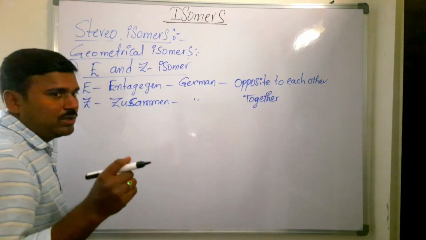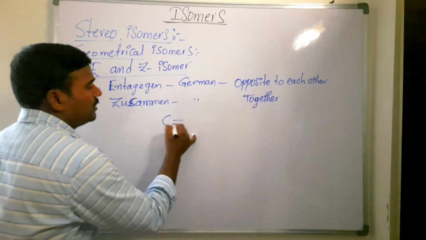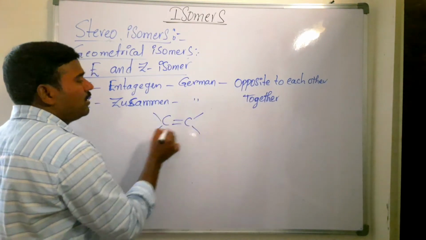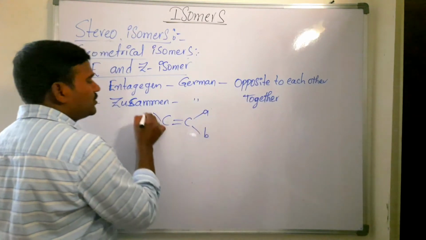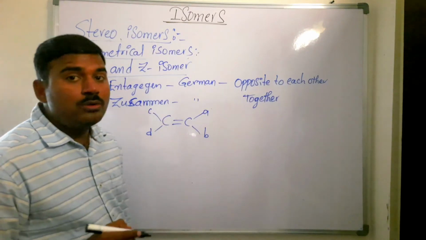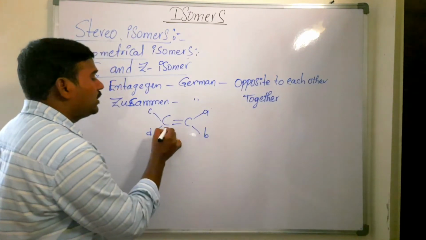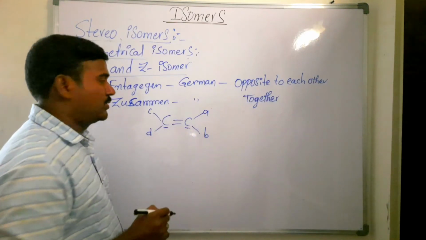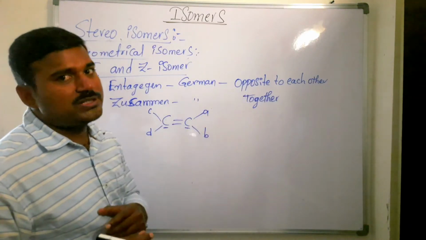We have to assign priorities here. The double bonded carbons are bonded with different atoms, say A, B here and C, D here. We have to give priority to the atoms on the double bonded carbons, which is the high priority and which is the low priority.